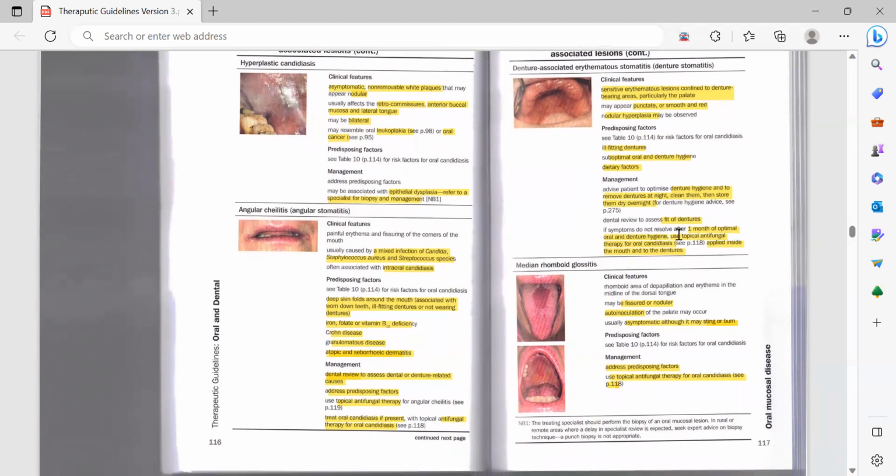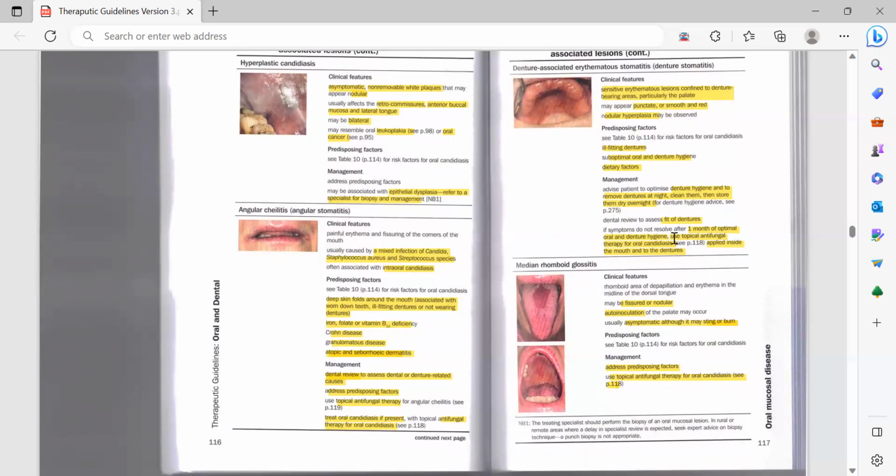Then if symptoms do not resolve after 1 month, so you only need to do these two steps for 1 month and wait and see, as this would go away, like it would be treated by its own. But if there is a scenario that even after 1 month the patient is following optimal oral and denture hygiene, cleaning the denture and taking it out, use topical antifungal therapy for oral candidiasis applied inside the mouth and to the dentures.